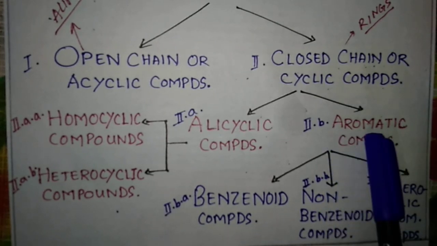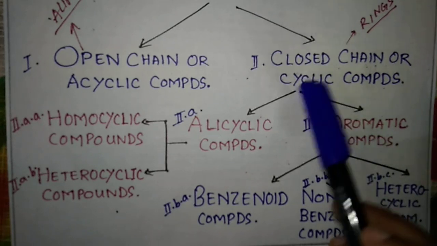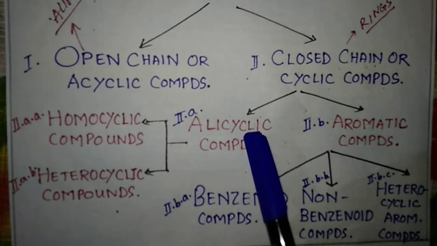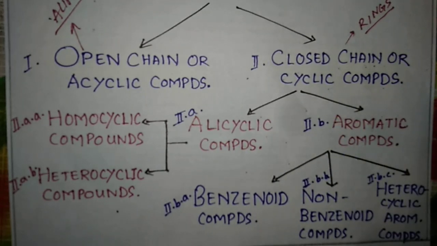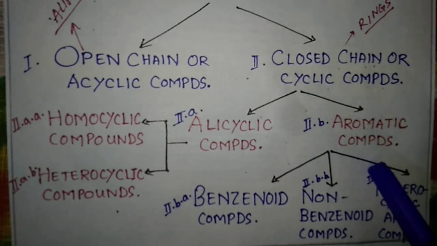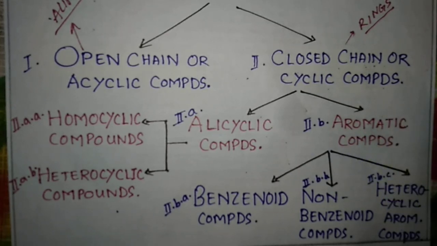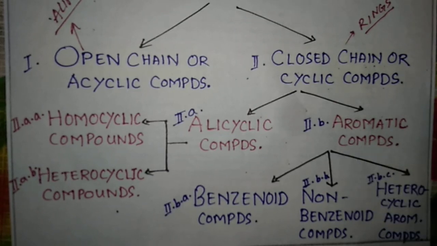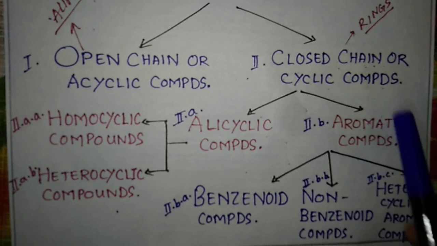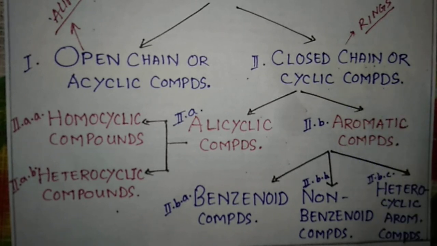Now we come to the aromatic compounds. These cyclic compounds are alicyclic and aromatic, so two subdivisions are there. Alicyclic we have learned. Now we will see the aromatic compound. So what is an aromatic compound? Students, aromatic compounds in detail you will learn in the next chapter, but as of now I will just tell you a few points about aromatic compounds.